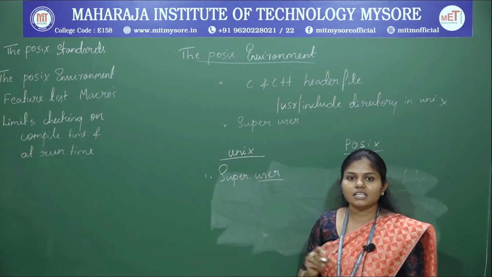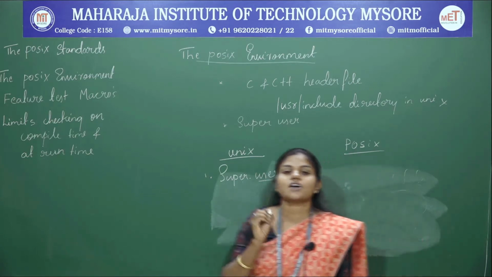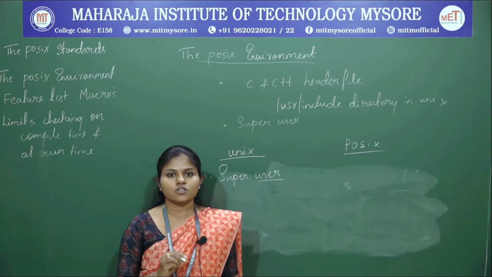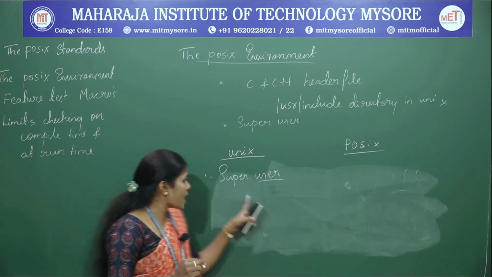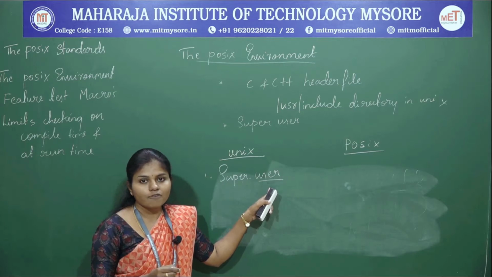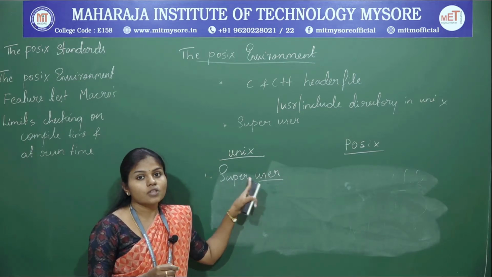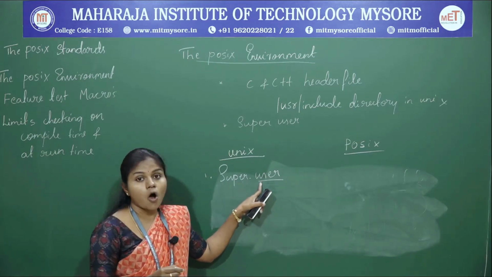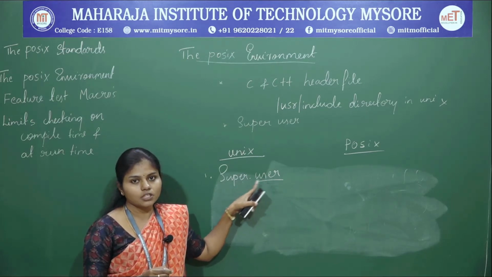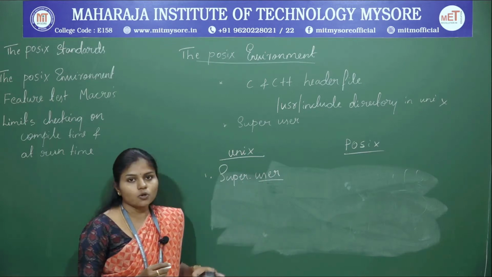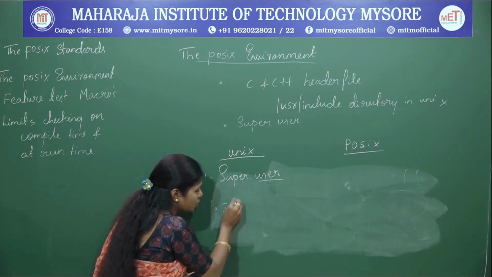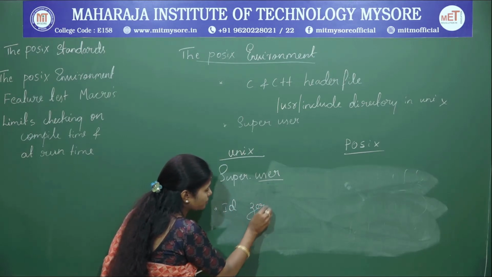That means this user can access all the resources in the Unix operating system. Other users may not have the permission, but the one who has all the privileges, we call a super user. Now the super user ID will be initialized to 0.